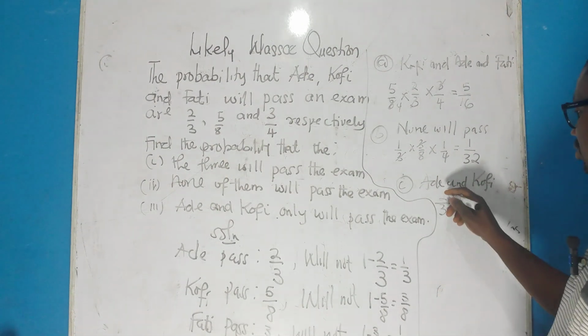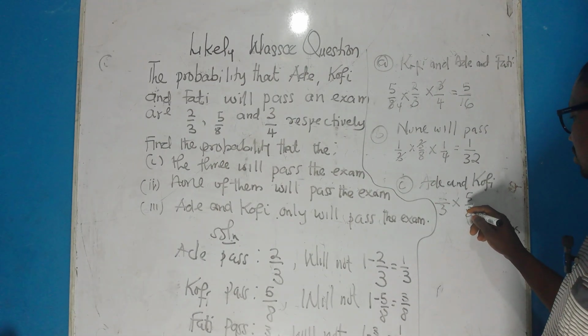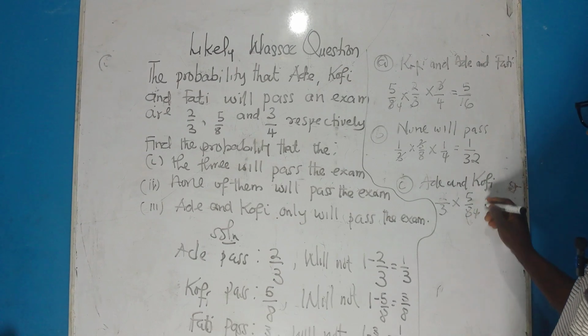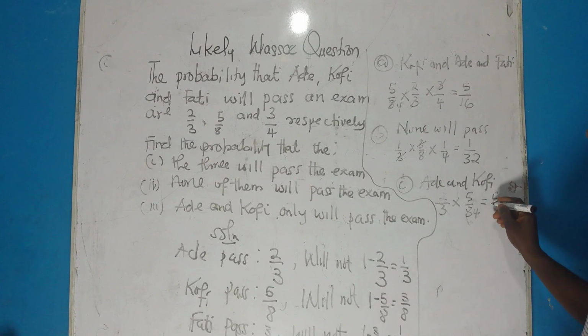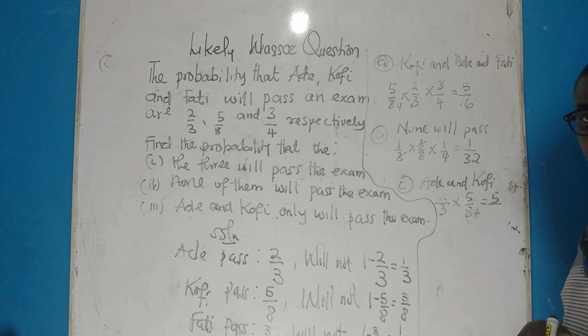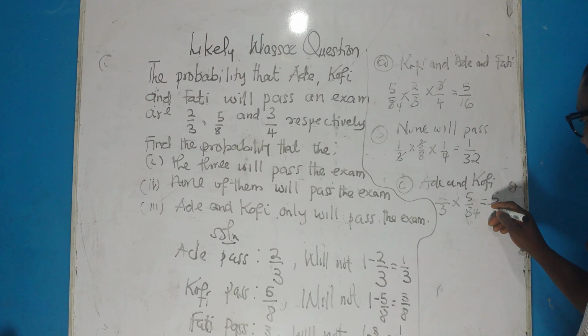So multiplying, 2 goes into 2 once and 2 goes into 8 four times. So 1 times 5 is 5, and then 4 times 3 will give 12.